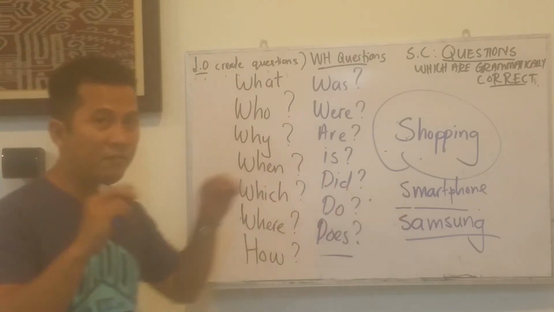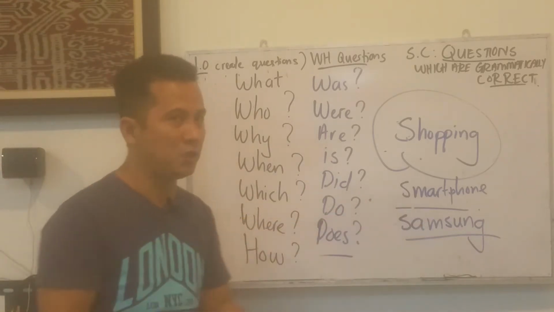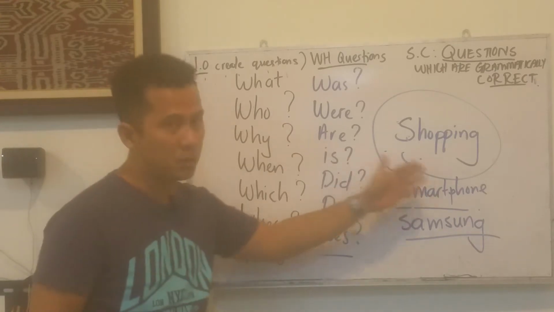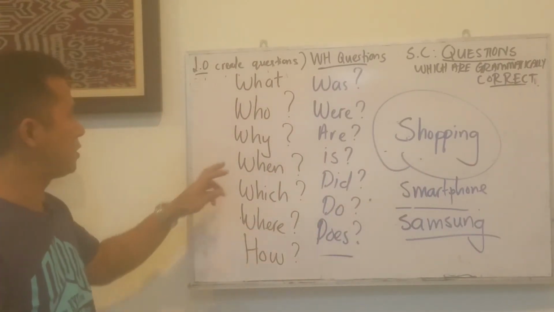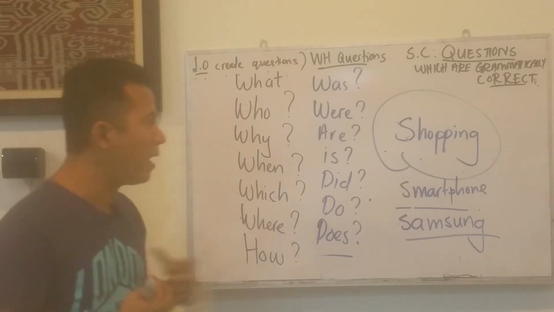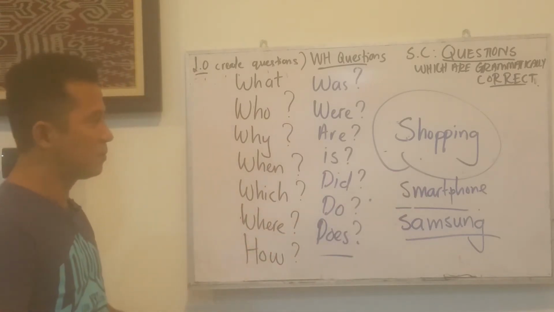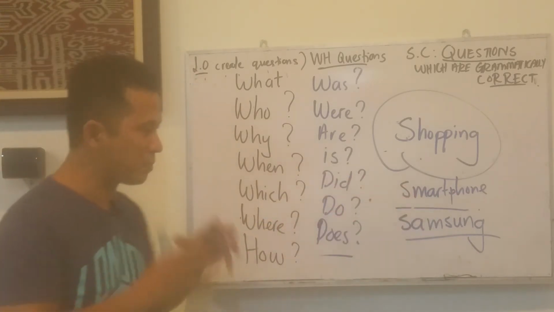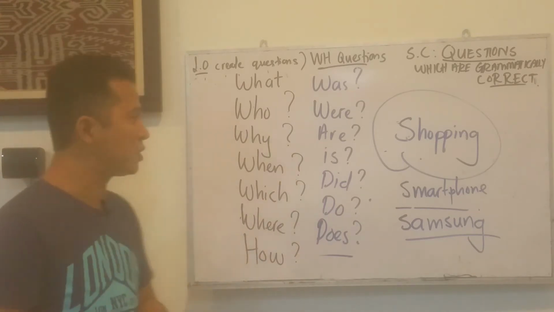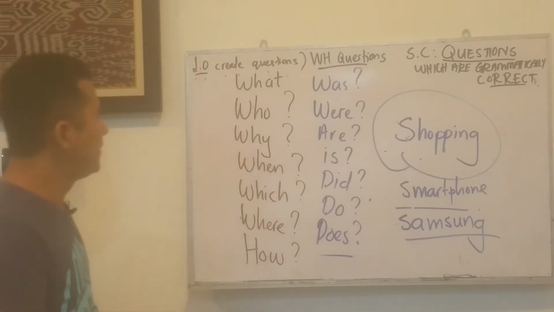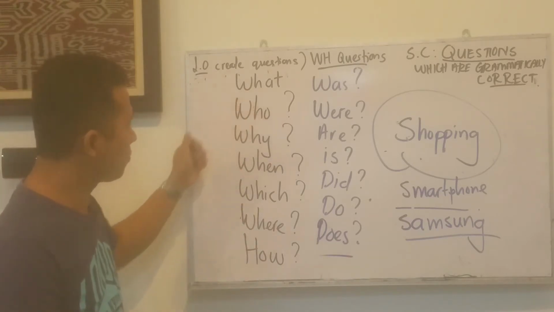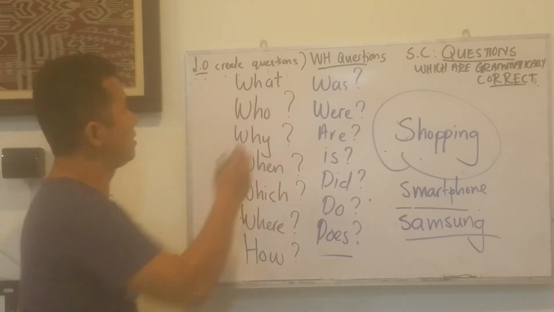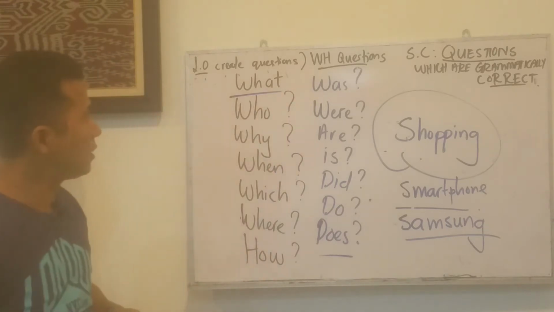And then if the seller is trying to convince you, persuade you to buy that particular smartphone, you have to ask him or her the next question. Why should I buy this smartphone? So you are expecting the seller to explain why you should have it. And then you can also ask by using the word what.